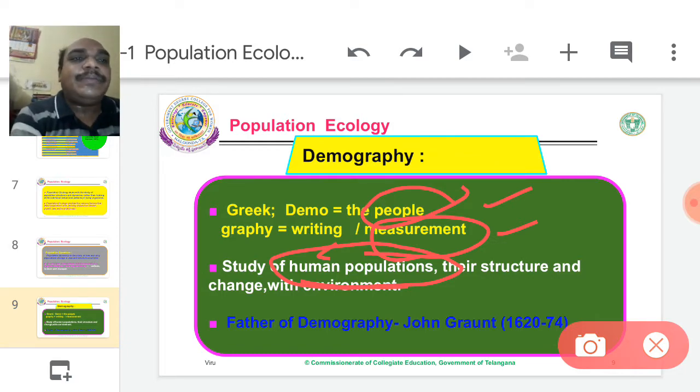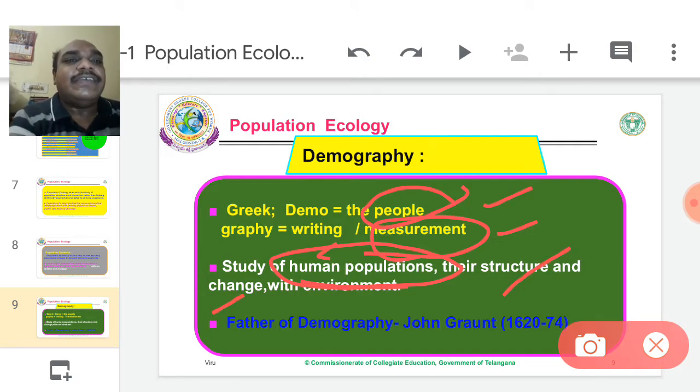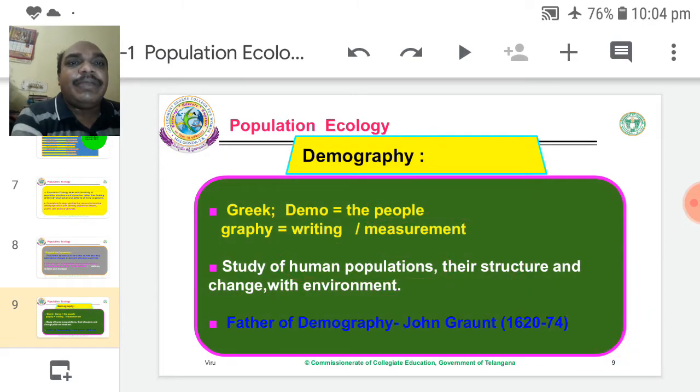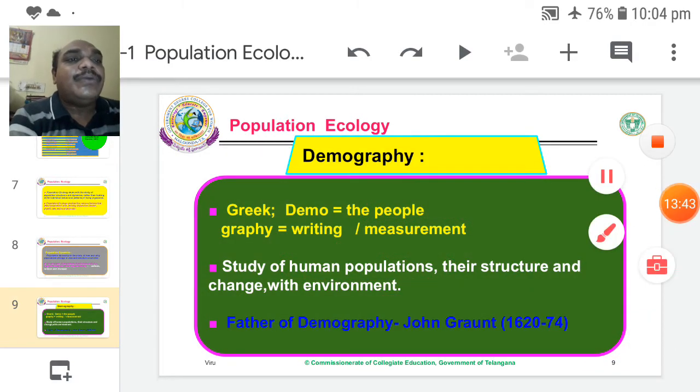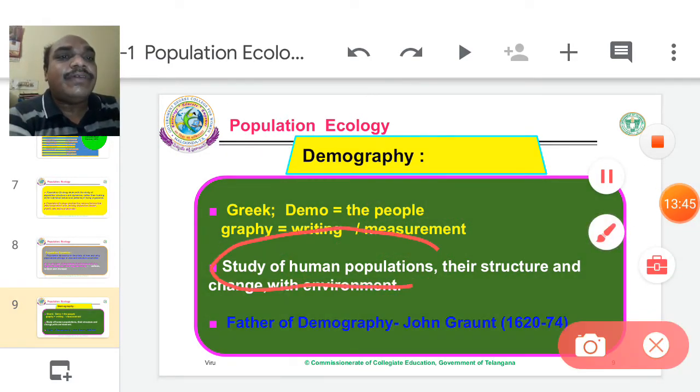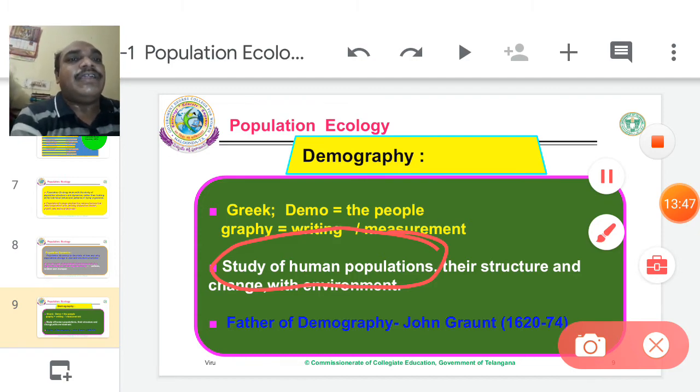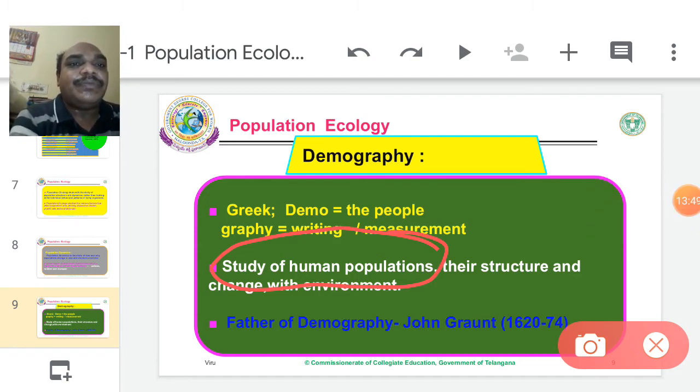Their structure, and change within the environment. Simply, demography means study of the human population. Study of the human population is called demography. Measurement of people is called demography. This term was coined particularly for the human population.